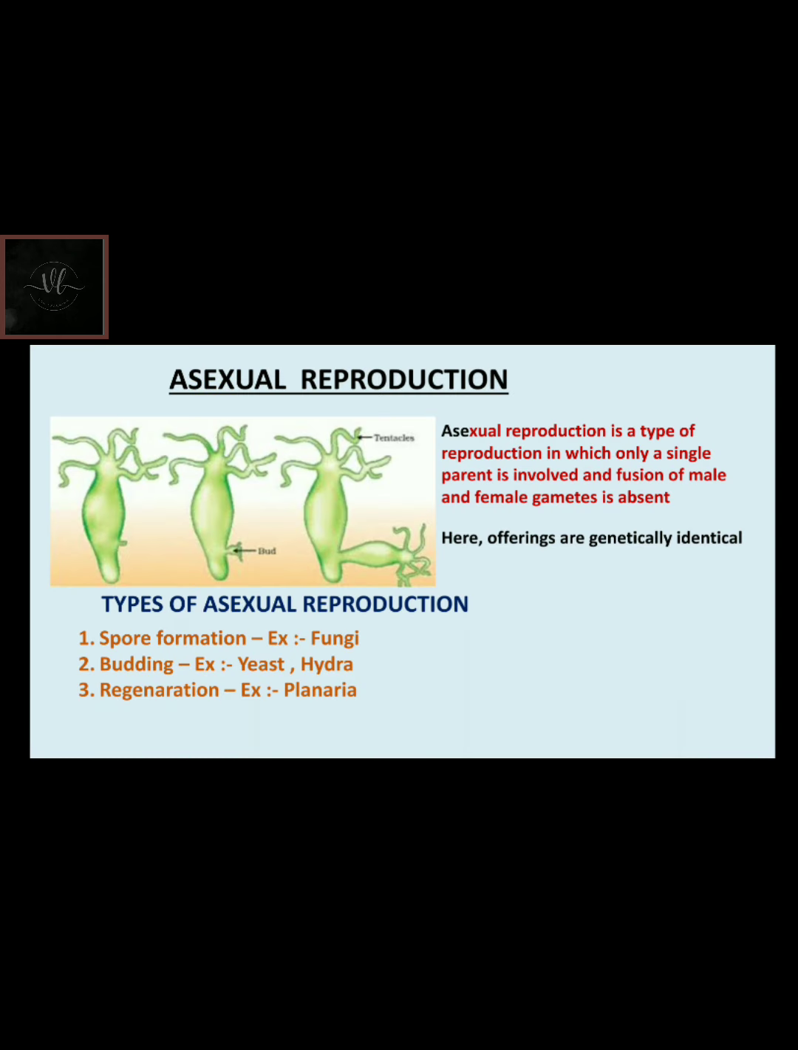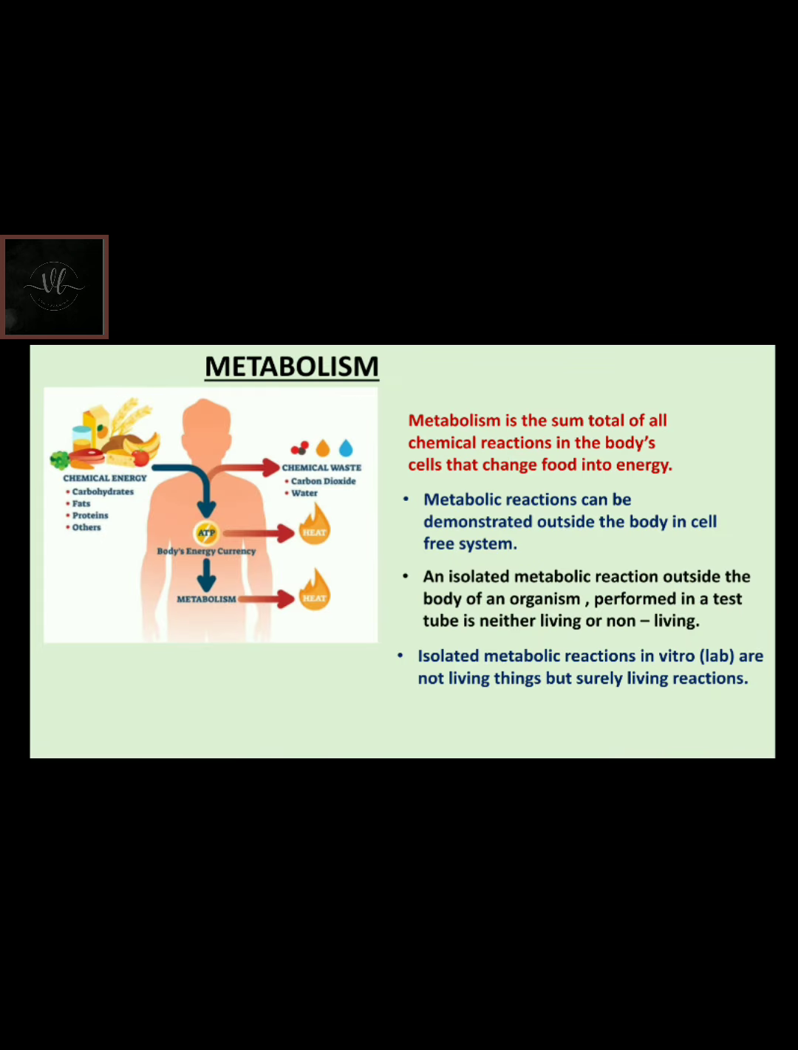Asexual reproduction. Asexual reproduction is a type of reproduction in which only a single parent is involved and fusion of male and female gametes is absent. Here, offspring are genetically identical. Types of asexual reproduction: 1. Spore formation, example, fungi. 2. Budding, example, yeast, hydra. 3. Regeneration, example, planaria.